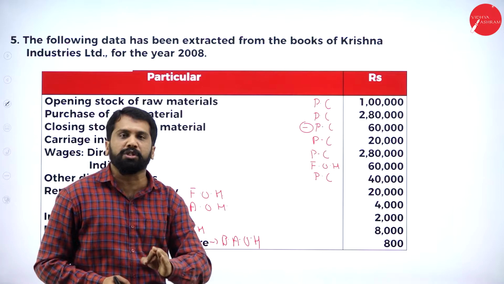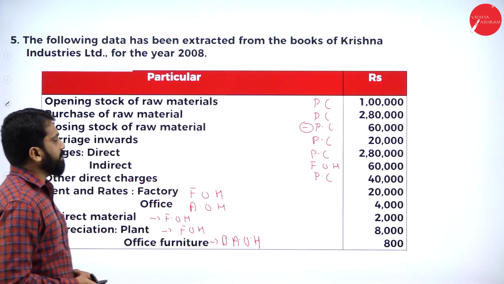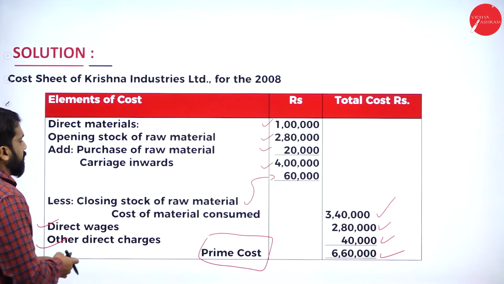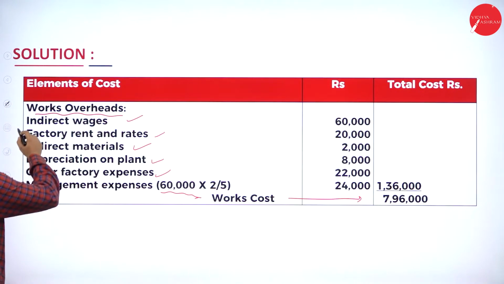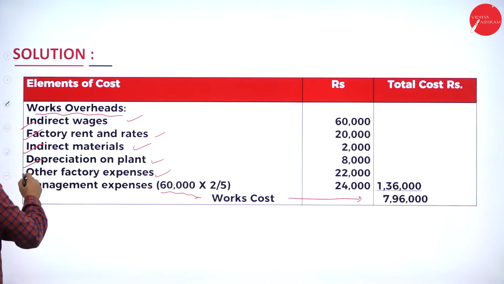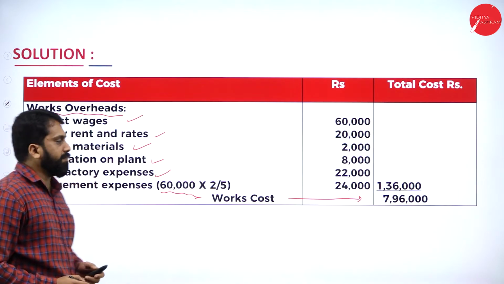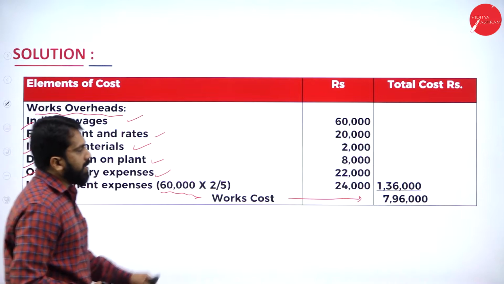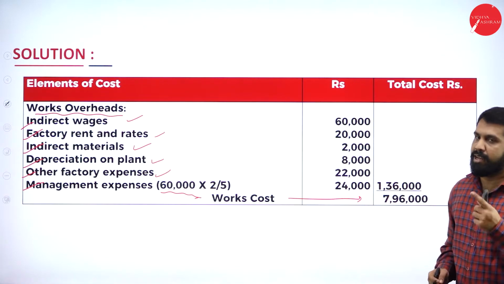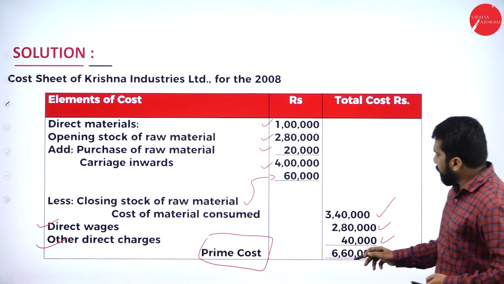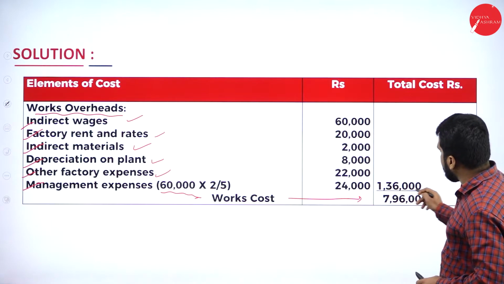So we will not mention work in progress as well as finished goods. Now, this is done. Next, your works overhead, indirect factory, indirect depreciation, other, as well as management also be completed. Now, your total value will be 7,96,000. How come you got 7,96,000? I'll go back. Your prime cost 6,60,000 plus 1,36,000. You got 7,96,000.